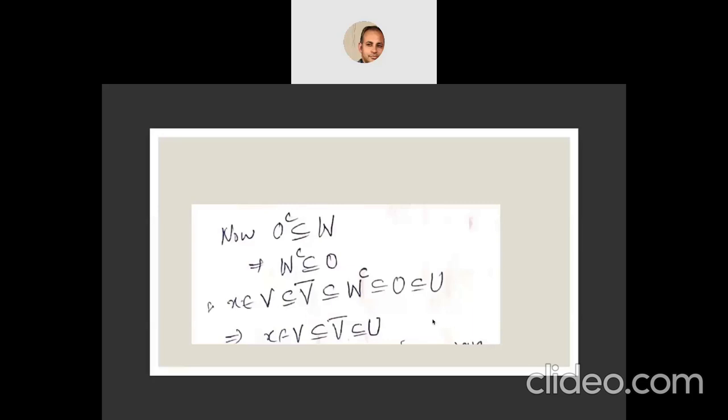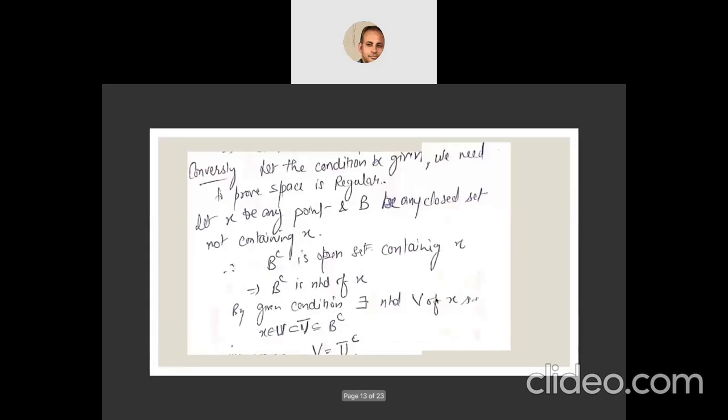Now the converse part, let this condition hold, we will show that then the space will be a regular space. Let the condition be given, we need to prove the space is regular. So for a regular space, we need to show that for every point X, for every closed set B which does not contain X, there must exist an open set which contains X and an open set which contains B and which are disjoint. So we have to show this definition of regular space.